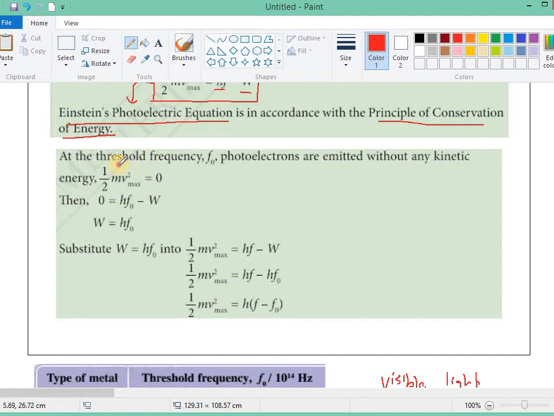Okay, so at the threshold frequency, photoelectrons are emitted without any kinetic energy.